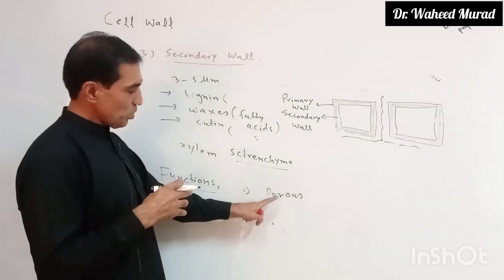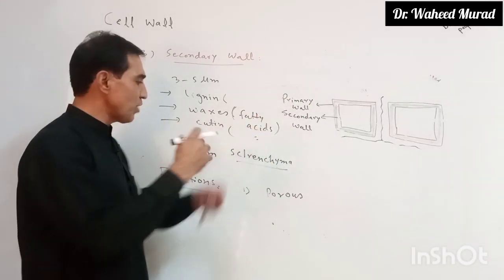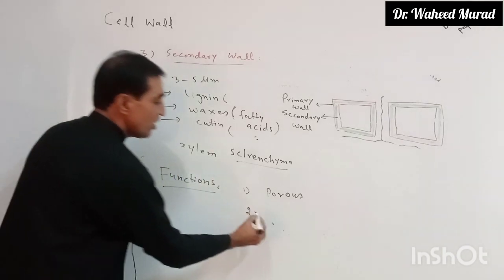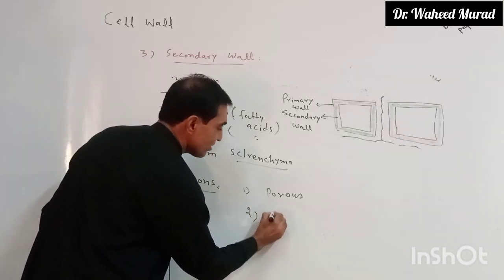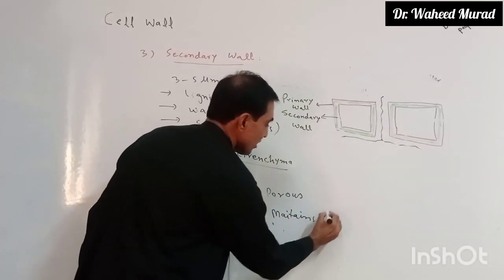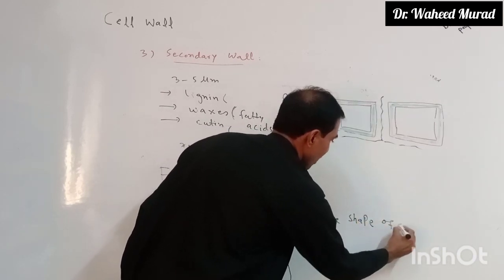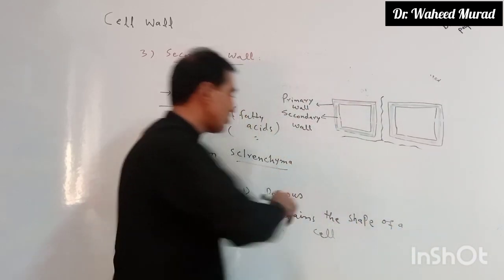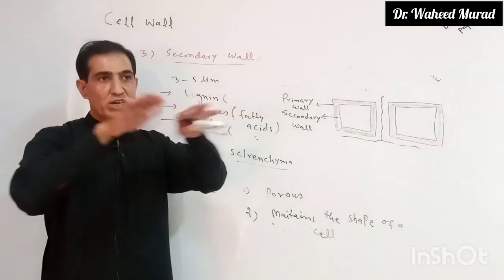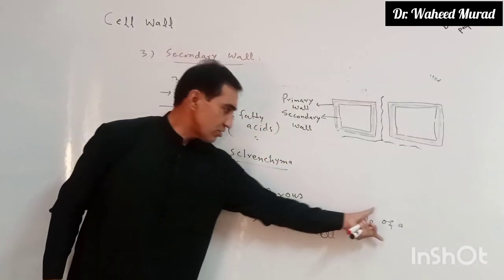When the cell is living and only the primary wall is present, it allows molecules to pass through it. What is the second main function of the cell wall? It maintains the shape of the cell. How? It controls the over expansion of the cell. It maintains the shape of the cell.